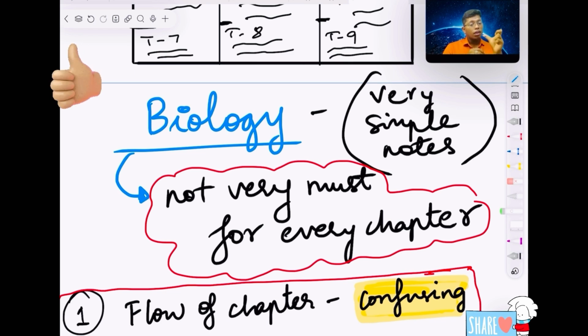Some chapters will not have the correct flow, how it goes, right? Some chapters in the starting you can't understand very clearly. So I will say some chapters you may feel a little bit of difficulty. Some chapters will have more theory, more examples. Some chapters will be very easy to understand. So those chapters you can avoid, but for a very detailed, very big chapter, where you can't understand how the flow goes of each chapter,